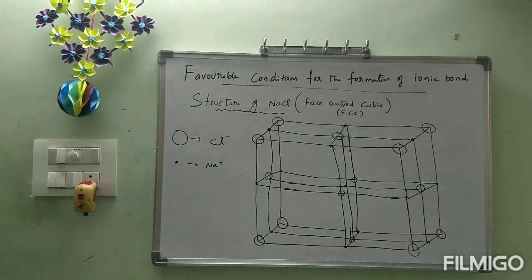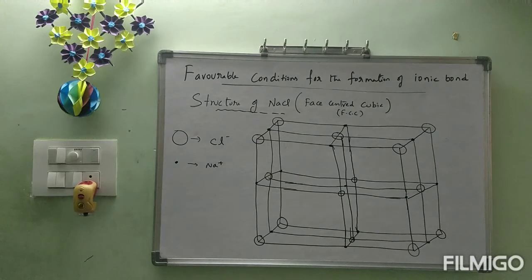What about that face center? Clearly in 12th class solid state, the structure of NaCl explanation was there. In that explanation, what is this arrangement, all these things you will understand, no problem.